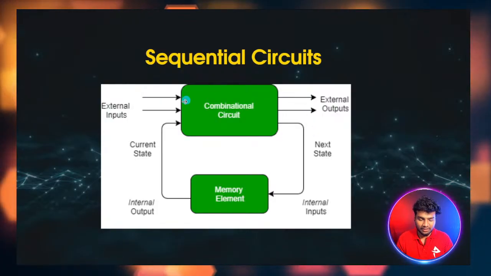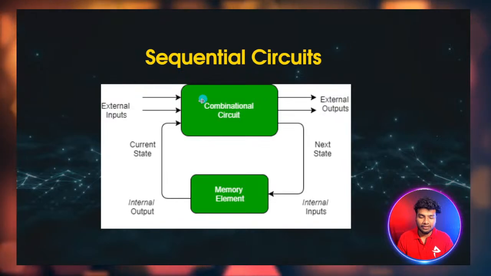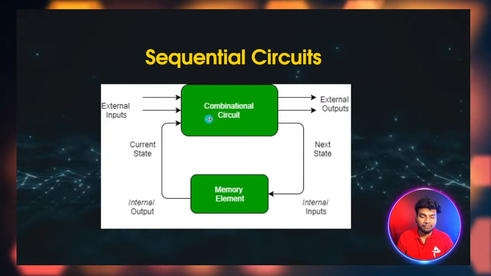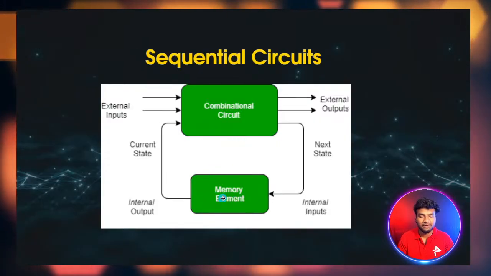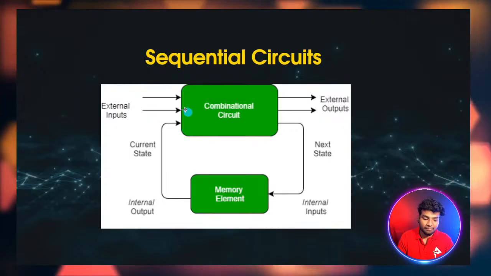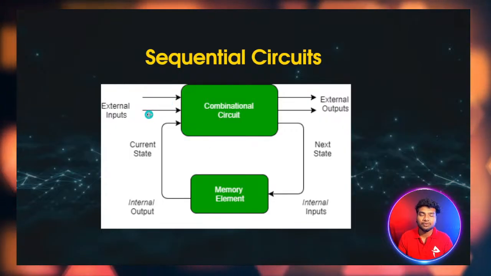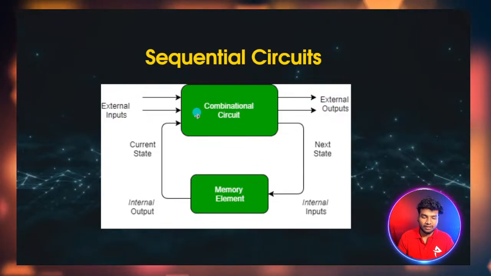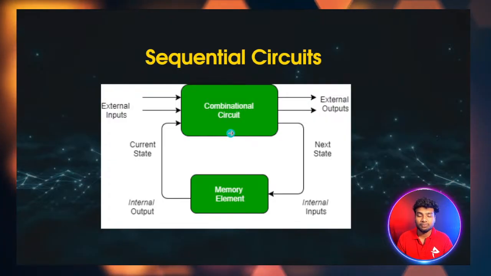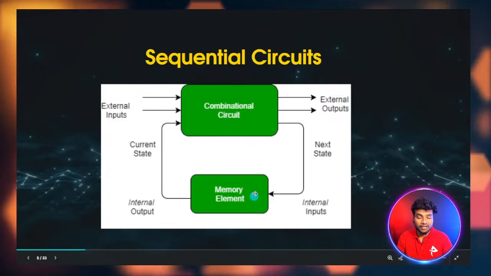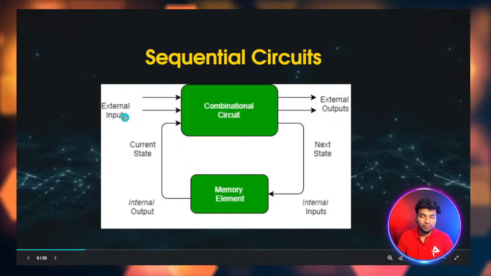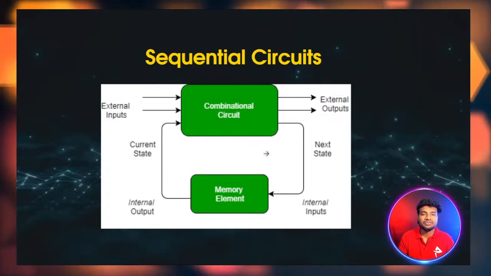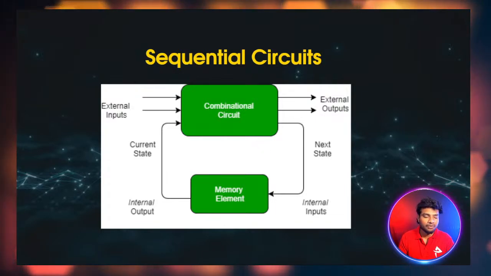So here there is combinational circuit logic. It will determine the output. How will it determine the output? It will determine it based on the previous state output from the memory element. It will take the previous state output, and then based on the current external input, external input is nothing but the current input. So these combinational circuits determine the output based on the previous state stored in the memory element and the current input. Based on these two inputs, it will determine some output. This is the working of sequential circuits. I hope this is clear for you guys.